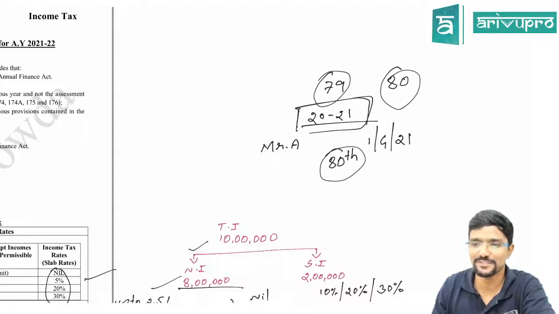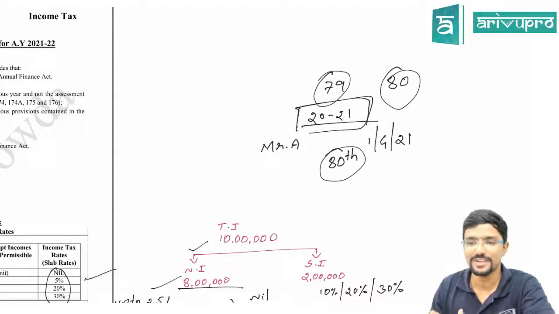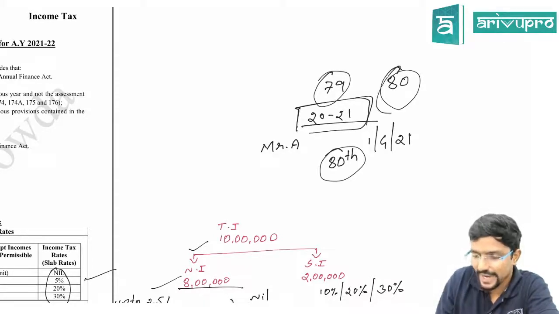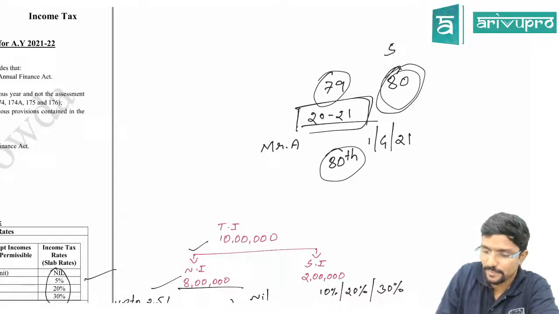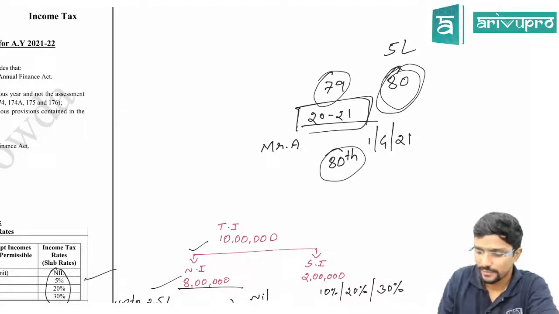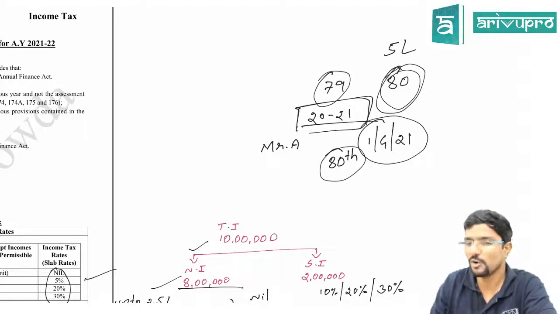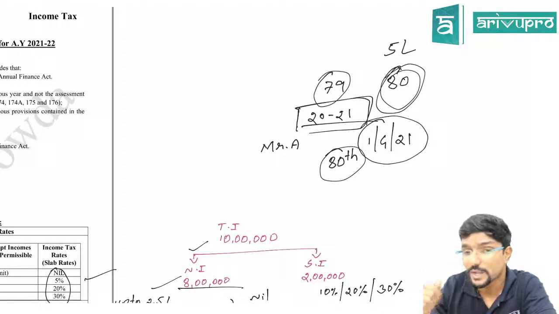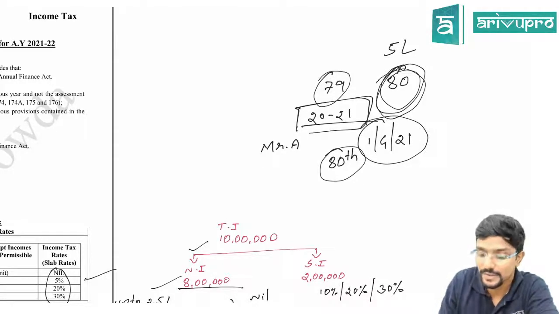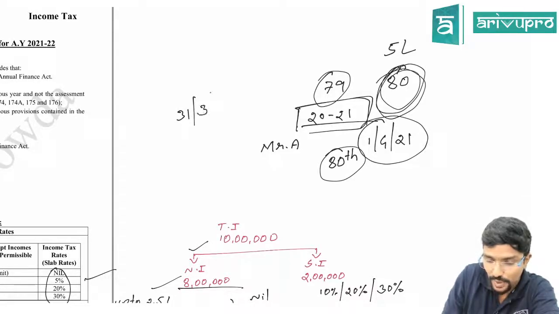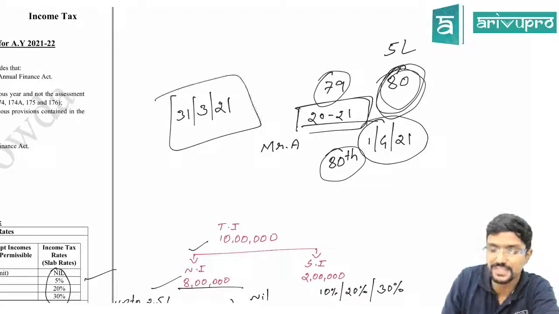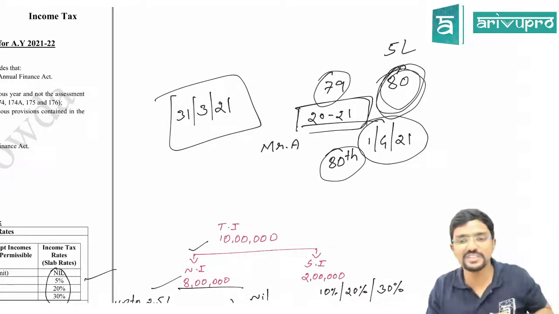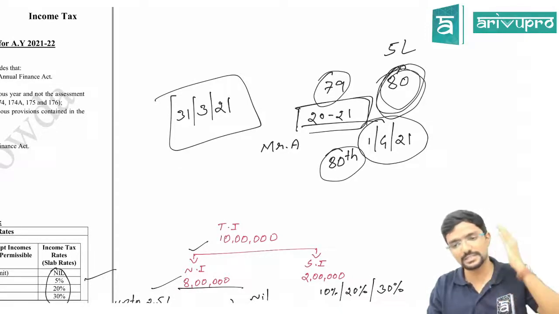80 years, sir, exemption limit is 5 lakh. Yeah, correct. So we will consider him as an 80 years person and the basic exemption limit will be 5 lakh. Why? Because even though you are celebrating your birthday on 1st April, in the next year, you have completed 80 years on the 31st March 21, which is within our previous year. That means basic exemption limit is 5 lakh.